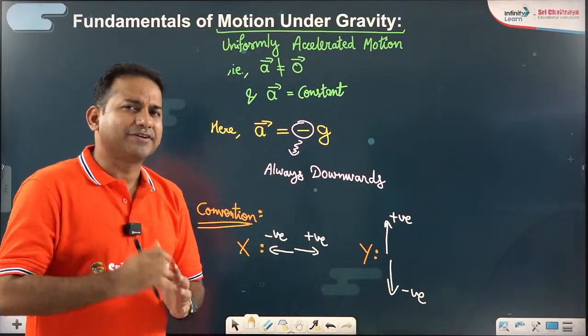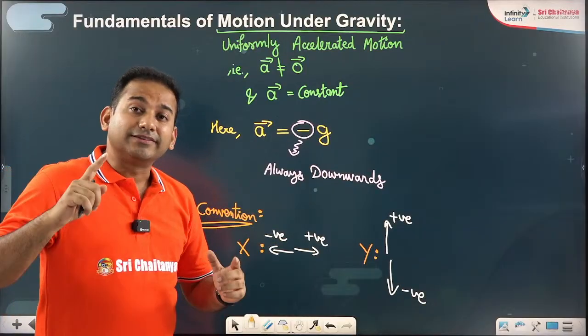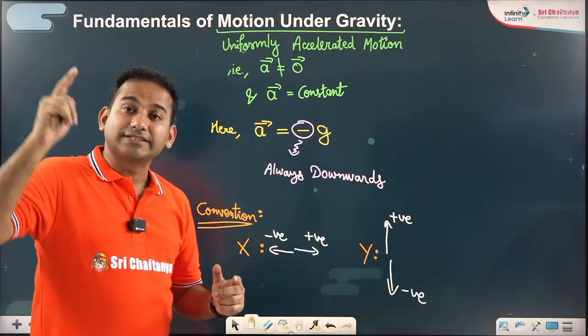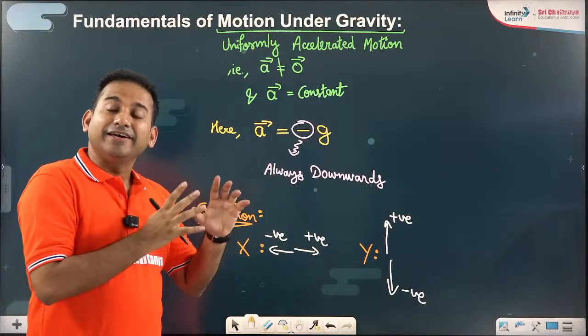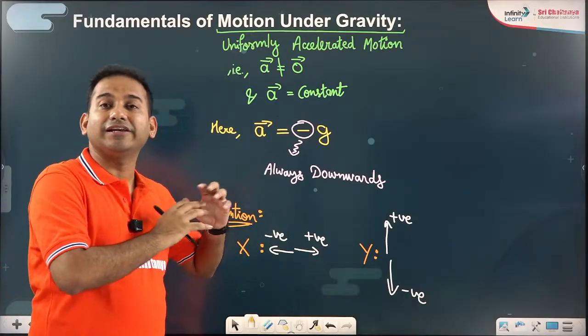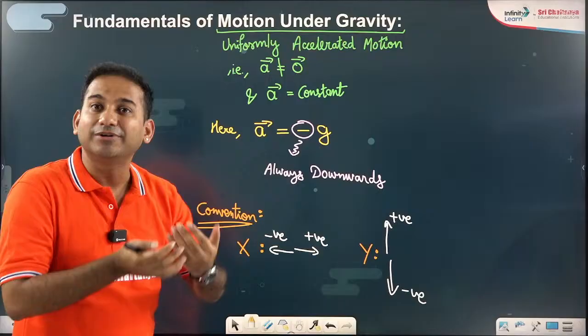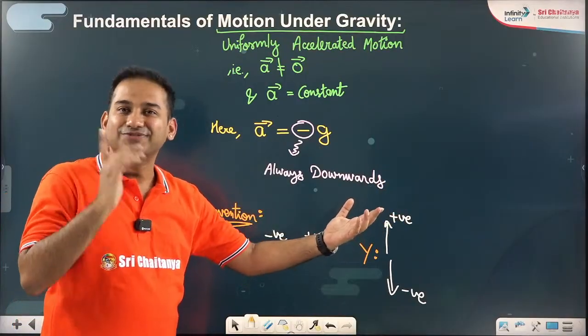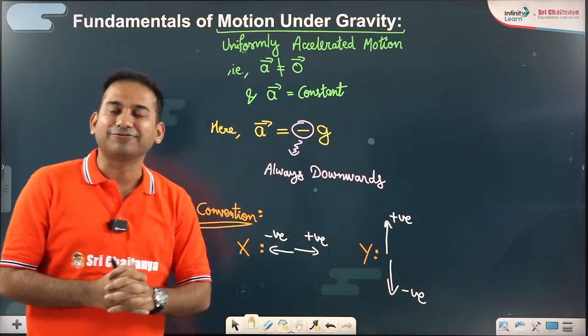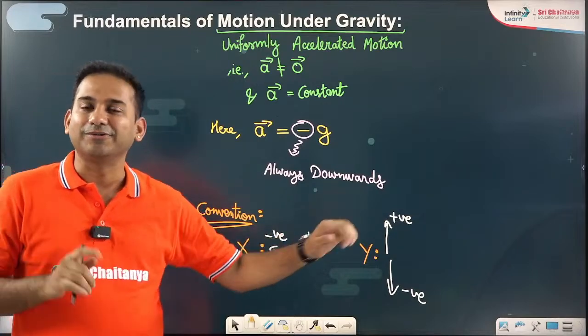In fact, in a while, we are going to learn that whatever Galileo said specially for motion under gravity, if the same set of conditions of Galileo's formula are applicable for horizontal motion, then we can also use Galileo's formula as a beautiful technique for our discussion in horizontal motion.